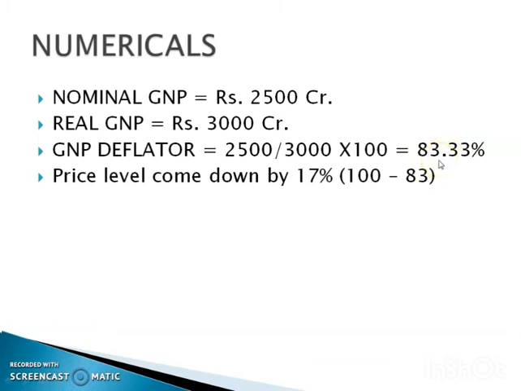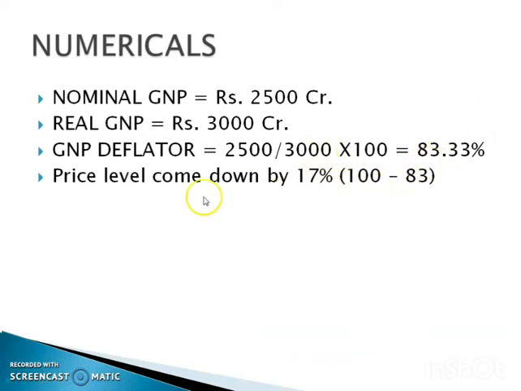So here the value of 83% indicates that the price level has come down by 17%. How can we understand this? It is 100 minus 83. The base year value is always taken as 100.